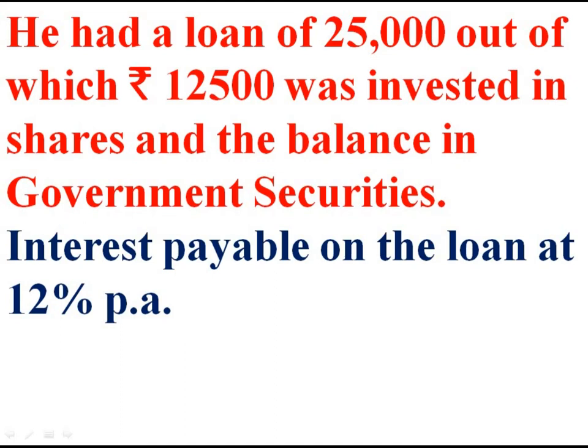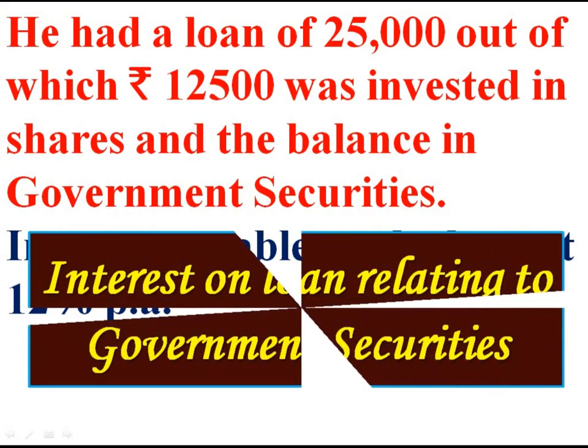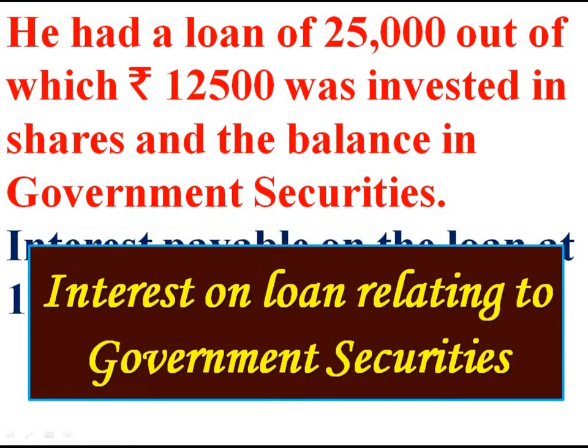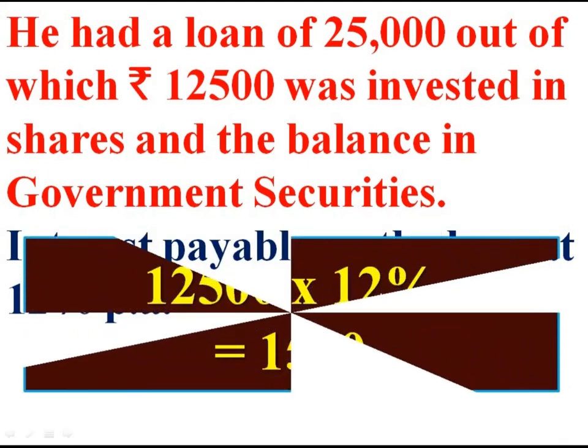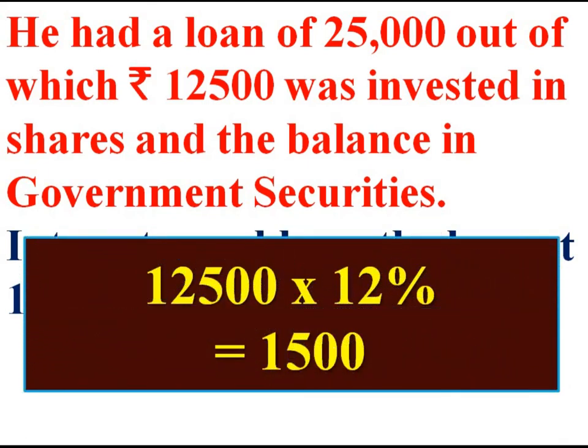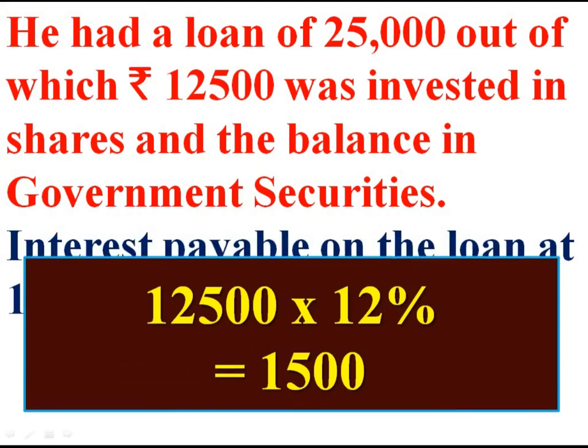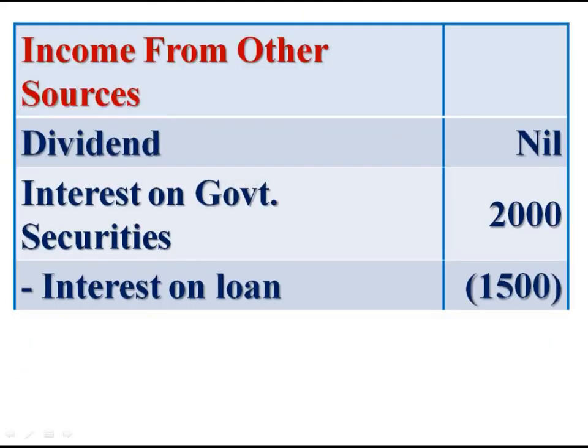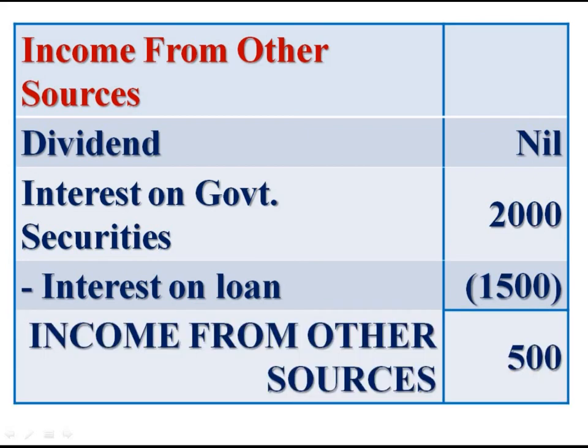From interest on government securities, we have to deduct the interest. Interest is equal to 12,500 amount invested in government securities into 12% per annum, 1,500. Deduct interest on loan, 1,500. We get rupees 500 income from other source.